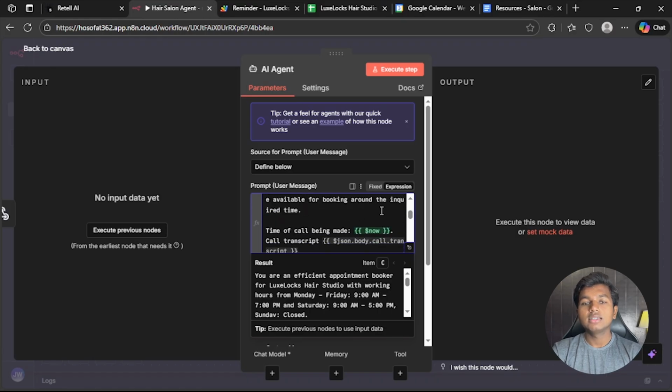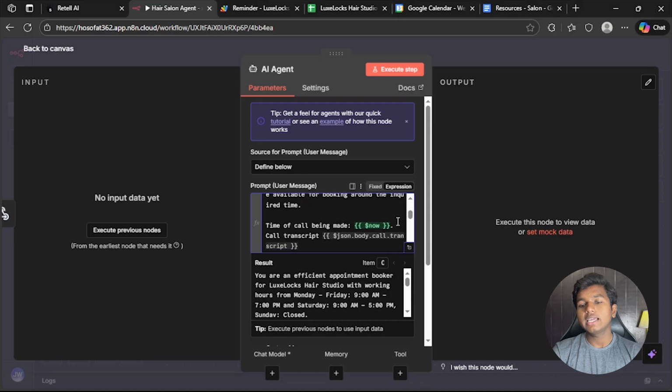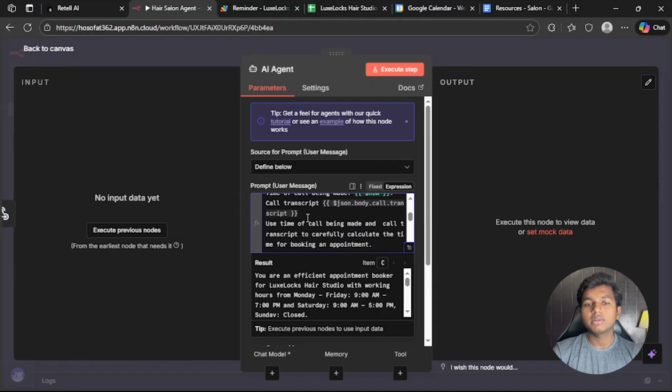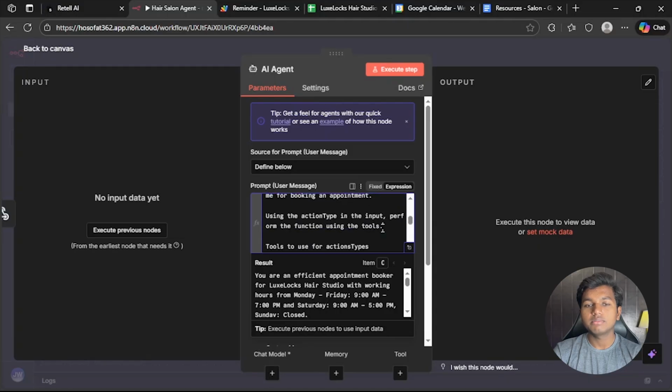Let's clean up this. Time of call being made now, so the AI agent knows and it can calculate what is the time of the call being made and for what date and time it has to book the appointment. Call script. It will use this call script to get the conversation between the customer and the AI voice agent. Use time of call being made and call transcript to carefully calculate the time for booking an appointment. Let's clean up this as well. We don't need in here.